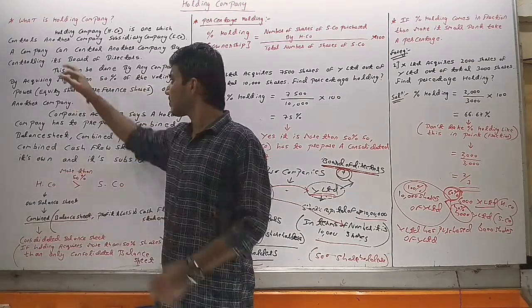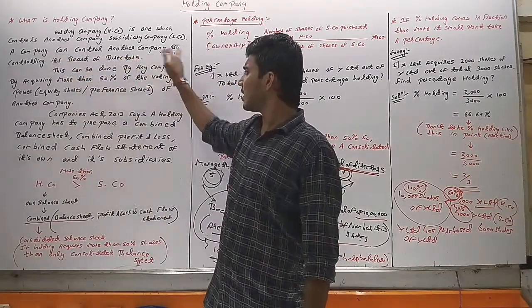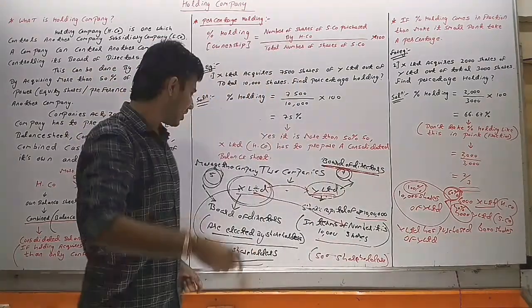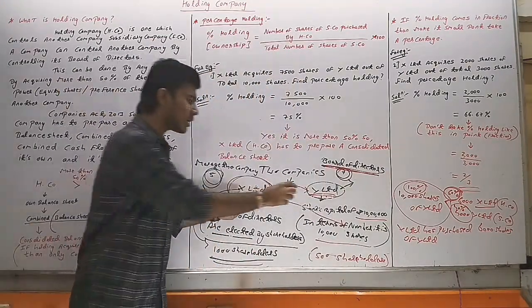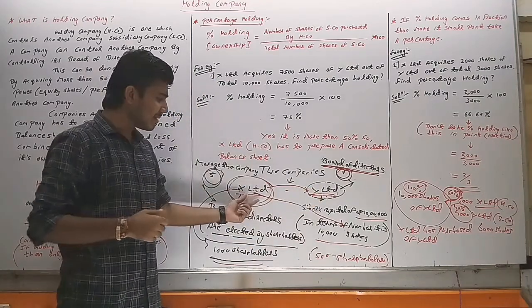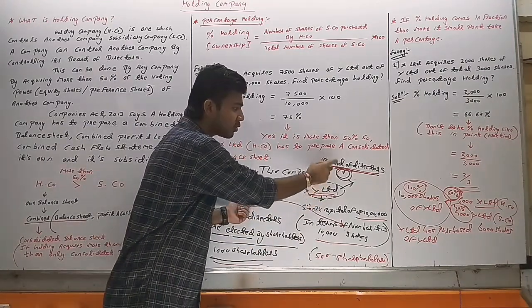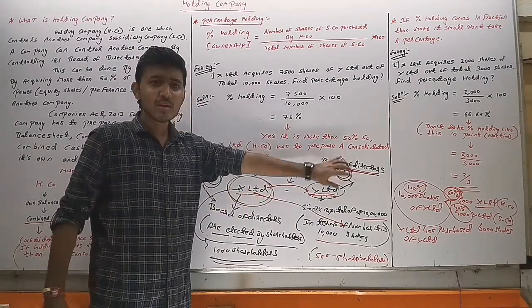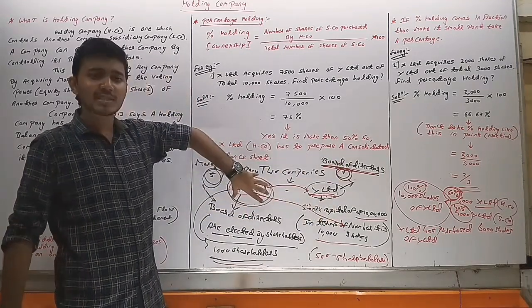Okay. Next, a company can control another company by controlling its board of directors. I have told you earlier, if X Limited wants to control Y Limited, X Limited has to control Y Limited's board of directors. And how can X Limited control the board of directors? By purchasing a majority of shares.